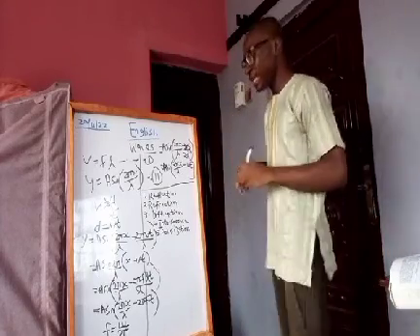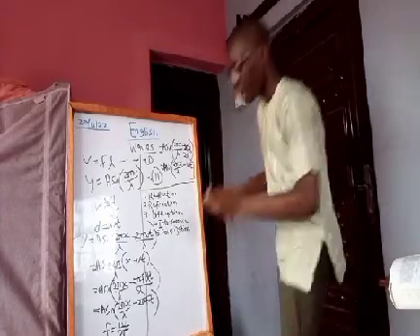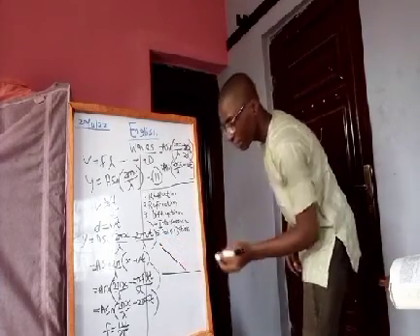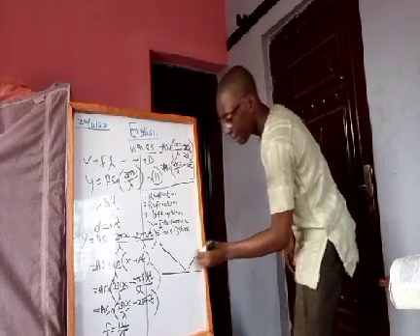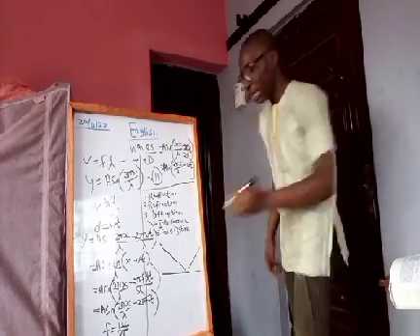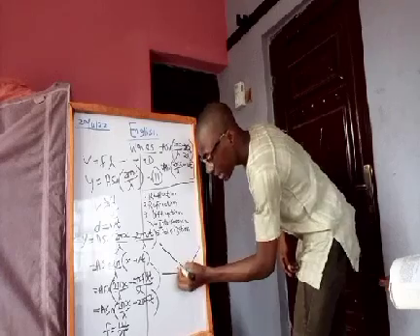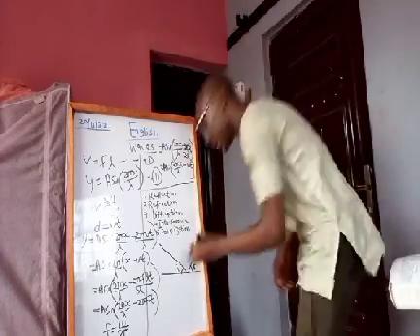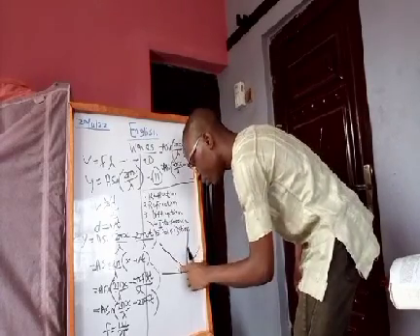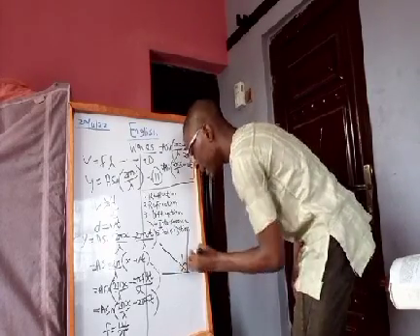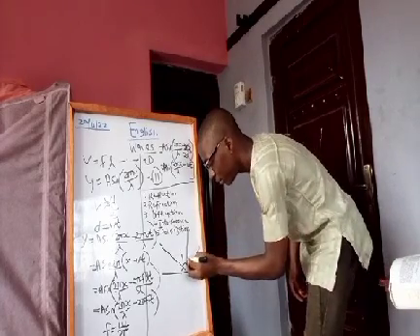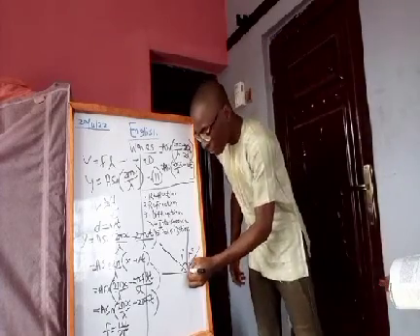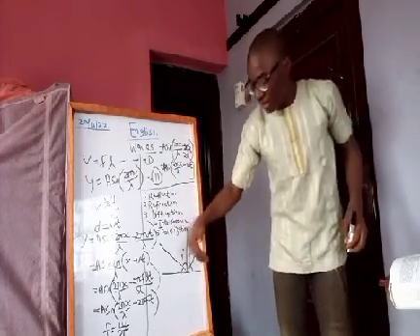So that means when a wave hits a surface, assume this is a pool of water, waves from the sun always come out in a different direction. More about that in a later video, but this angle is called the angle of incidence, and this angle is the angle of reflection. Sorry, I made a mistake. This angle here is the angle of incidence, the angle between the incidence ray and the normal, and this angle here is called the angle of reflection. So these are two angles formed when waves hit a surface and reflect.